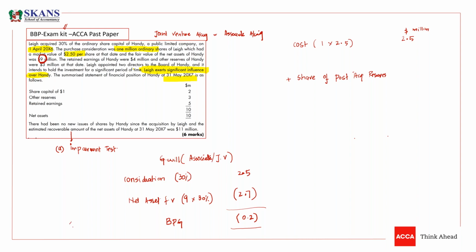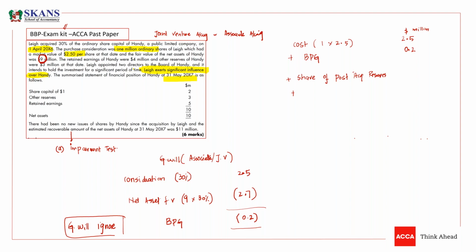If there is goodwill in associate, you need to ignore it. You don't need to write it separately because it has already been a part of this cost 2.5. But if there is a bargain purchase gain, you have to add it here, in share of post-tax. The amount of bargain purchase gain is 0.2.